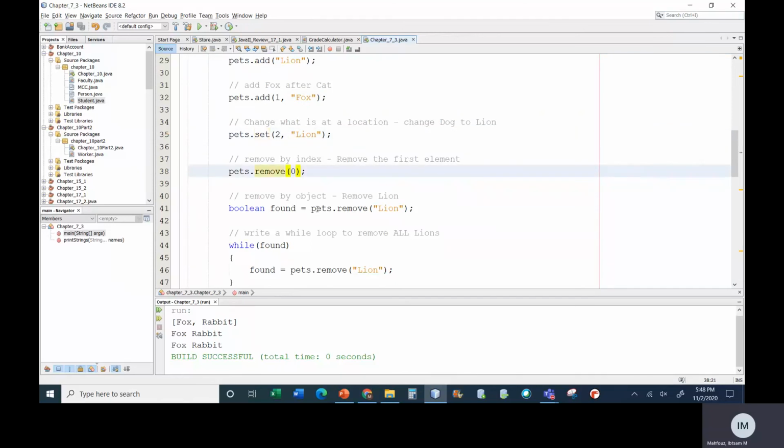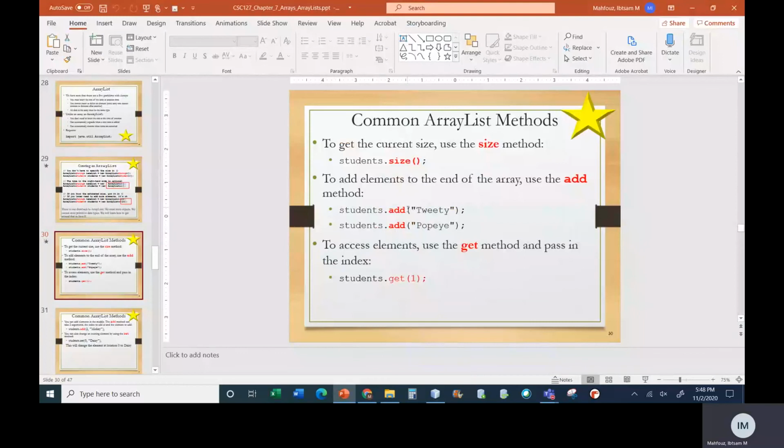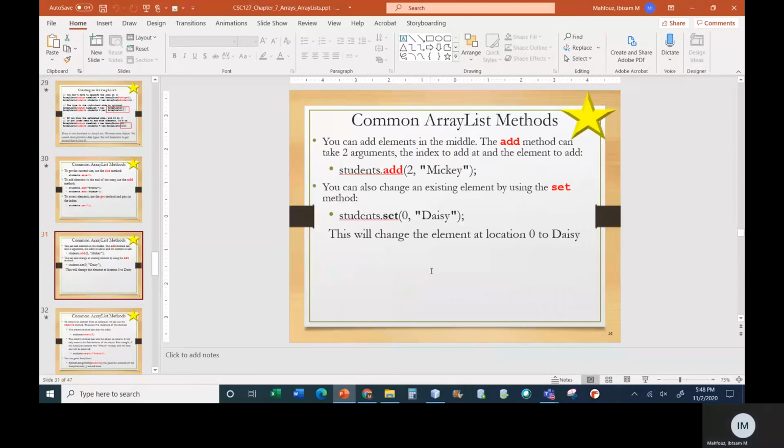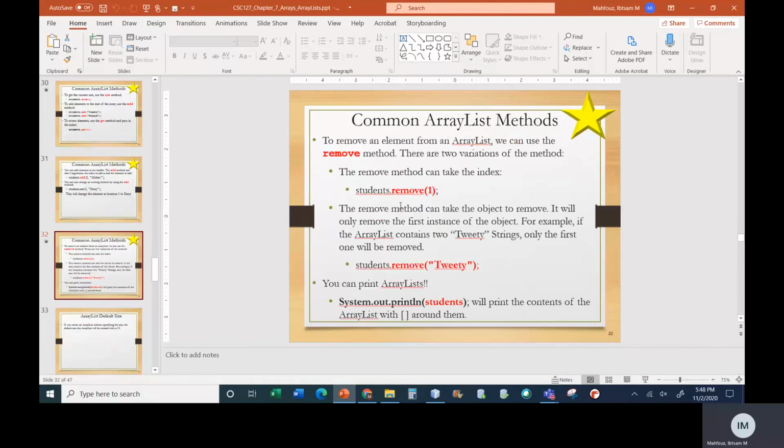So far we've learned adding at the end, adding at a specific location, changing a specific location, removing by index, and removing by object. Okay, so we can add, we can add at a specific location, we can change something at a specific location, we can remove by index, and we can remove by object. And we also talked about printing, where you can just print the array list and it will print all the contents with square brackets around it.